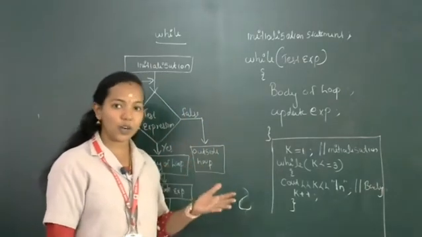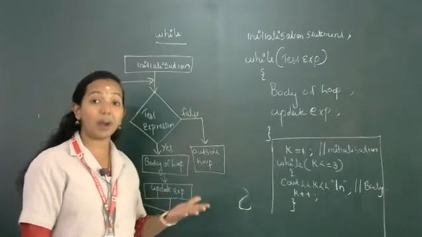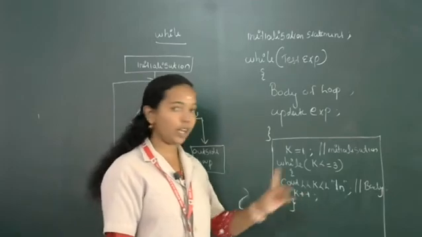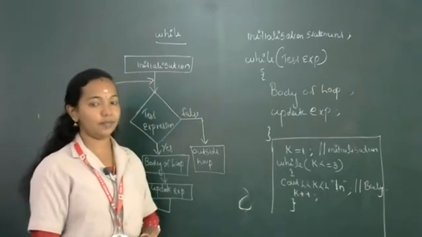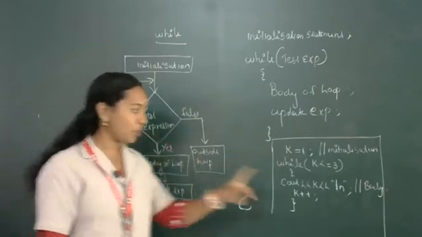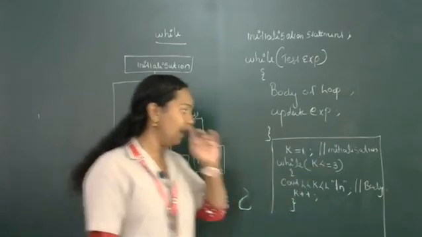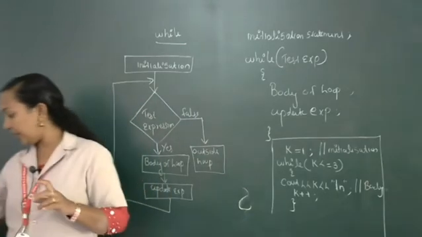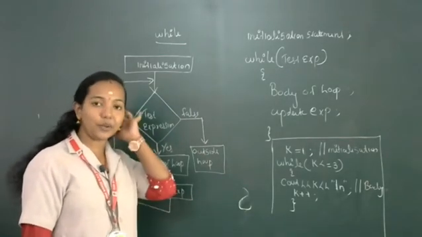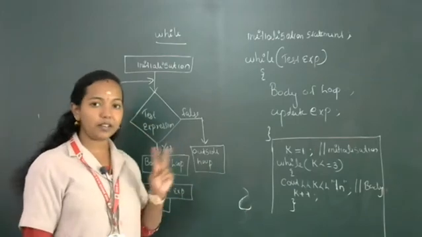Then after that you want to get number 2, so again you update the loop control variable using k++. Immediately after incrementing, 1 changes to 2. Again it checks the condition k less than or equal to 3. Yes, the condition is correct because 2 is less than or equal to 3, so it prints 2.